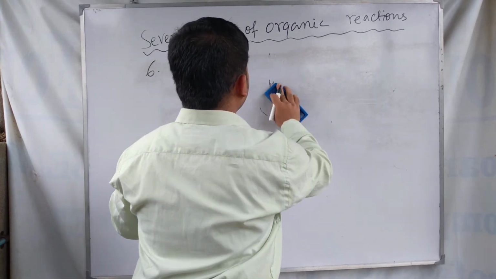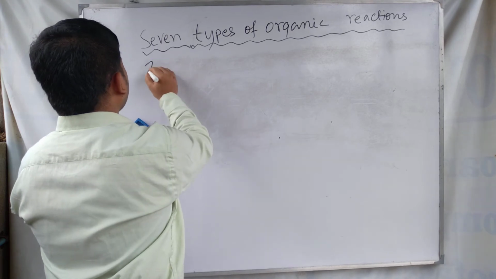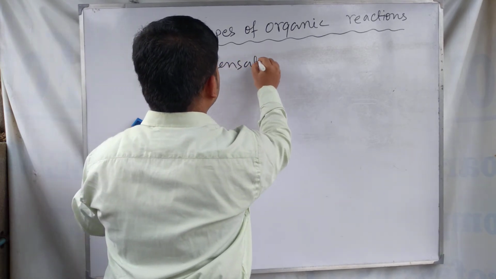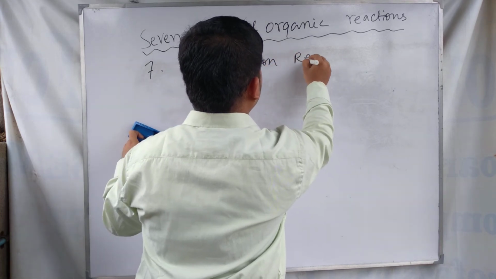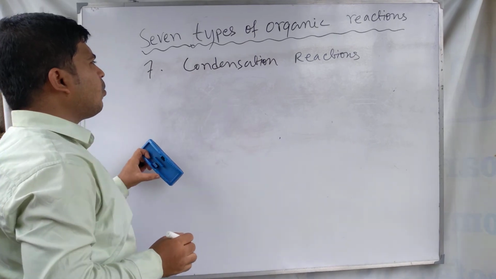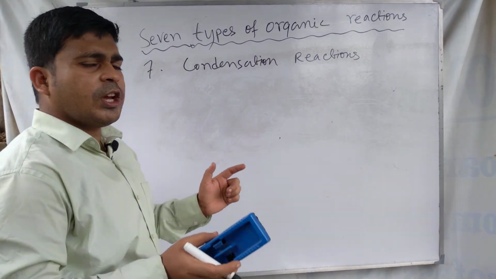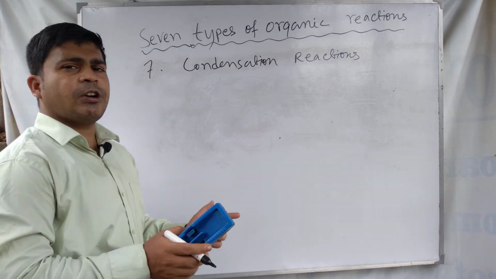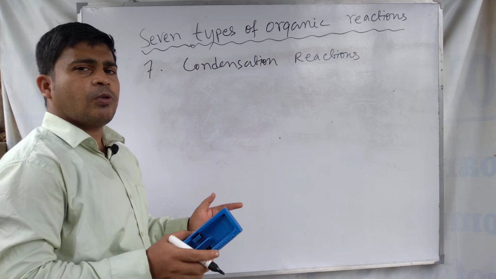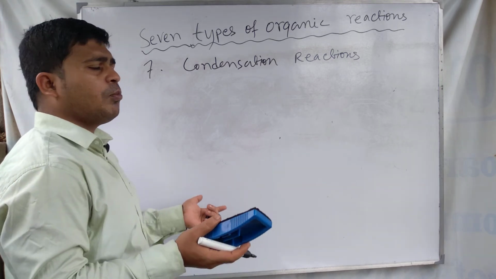Next one is condensation reaction, the seventh type of reactions. This one is called condensation reactions. In condensation reactions, two same kind of molecules or two different kind of molecules join together or unite together with the loss of small molecules like water or ammonia.